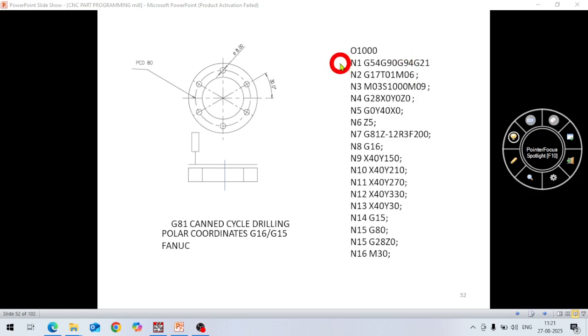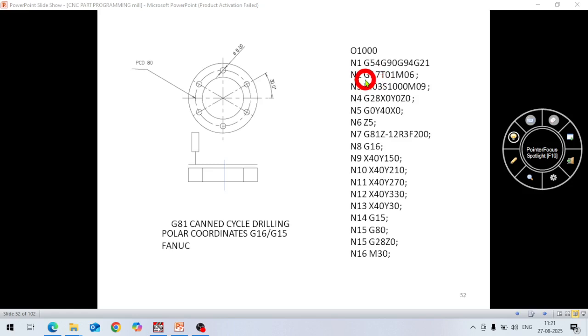N1 our header, G54, you know it, work offset, and G90 is absolute mode, G94 feed in per minute, and G21 means all the dimensions are in millimeters. So this is our header, and then in next line if you see G17 means XY plane.